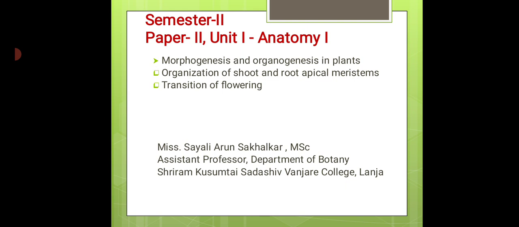So, in today's video, we are going to learn about the morphogenesis and organogenesis in plants. In that, we will learn organization of shoot and root apical meristems and transition of flowering. Okay, so let's start.